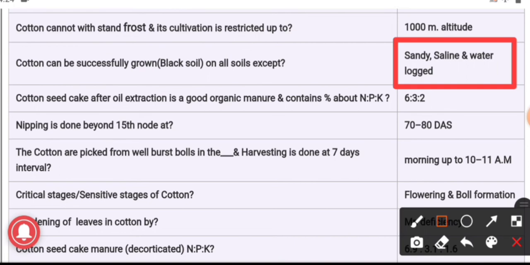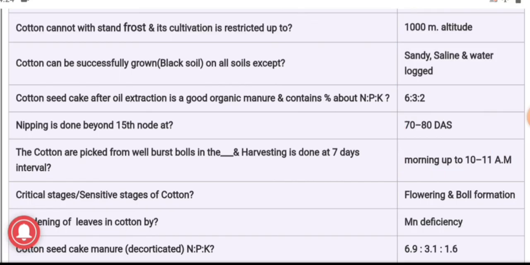Cotton seed cake after oil extraction is a good organic manure and contains NPK percentage of 6:3:2. Nipping is done beyond the 15th node at 70 to 80 days after sowing. The cotton is picked from well burst bolls, and harvesting is done at 7 day intervals. It is done in the morning hours up to 10 to 11 am.